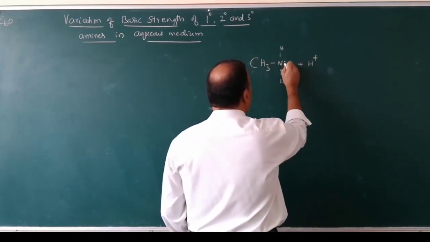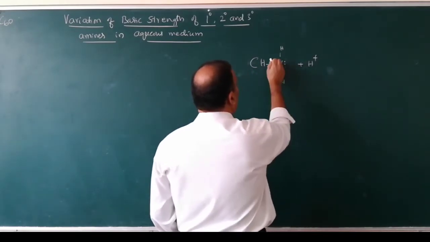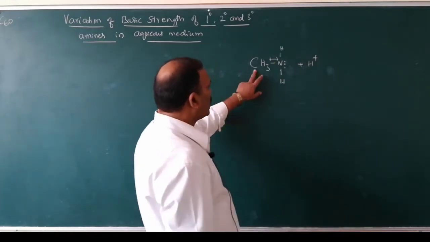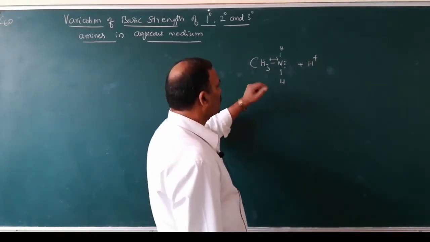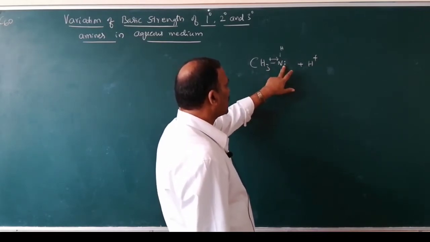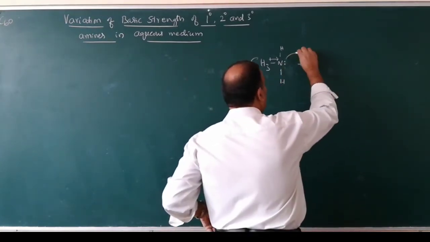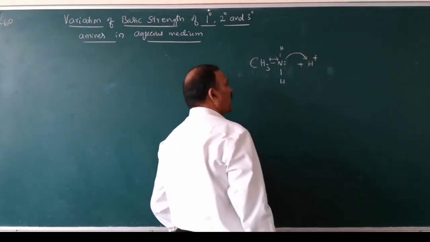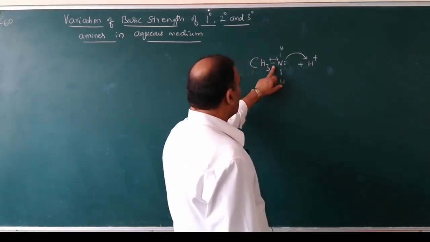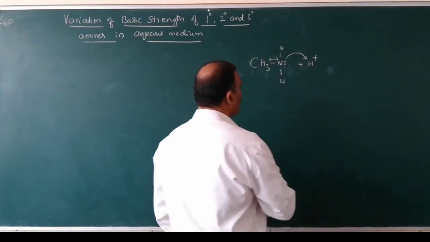This methyl group is an electron releasing group because of the positive inductive effect, which increases the electron density of the nitrogen atom so that this pair of electrons can easily be donated to this proton. Therefore, methylamines are more basic than ammonia.